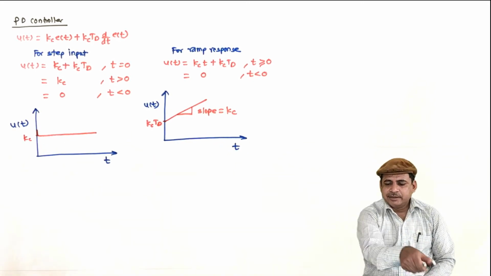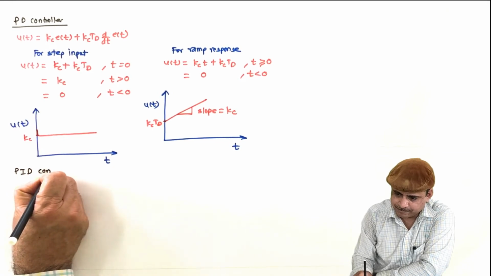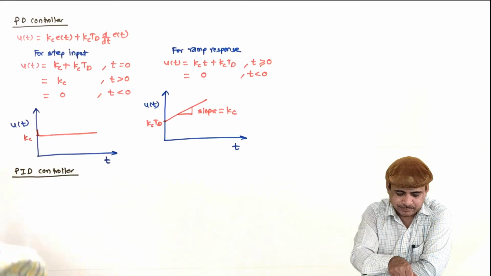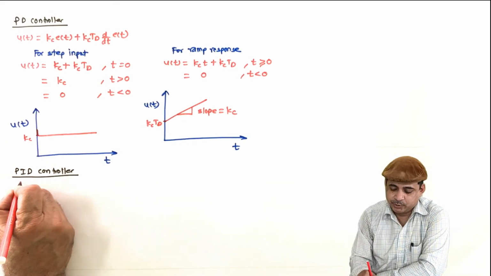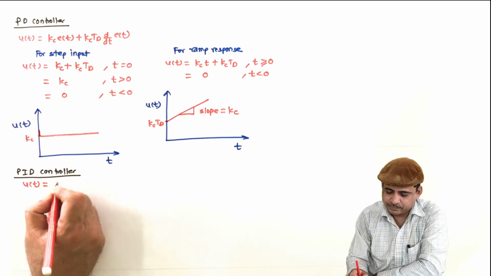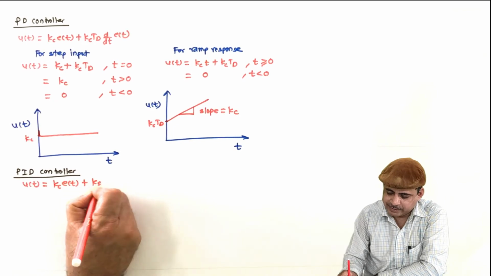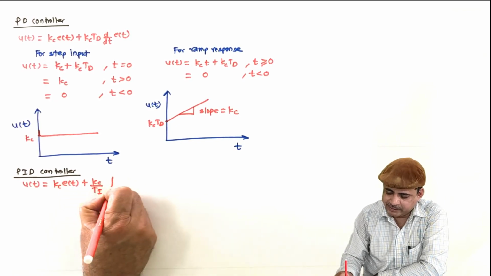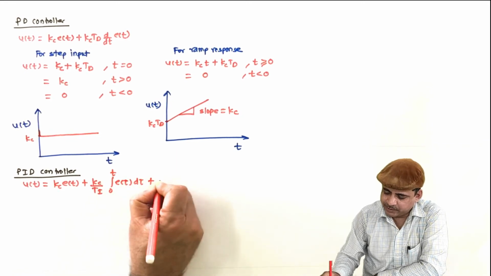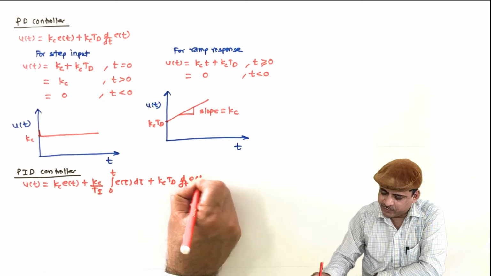And finally, the PID controller. For PID controller, the controller equation u of t is given by Kc e of t plus Kc by Ti integration 0 to t e of tau d tau plus Kc Td d by dt of e of t.